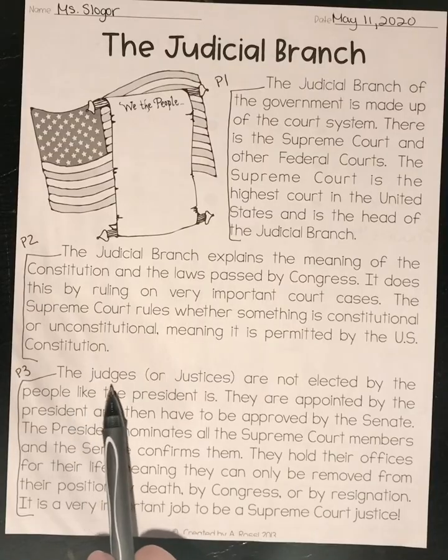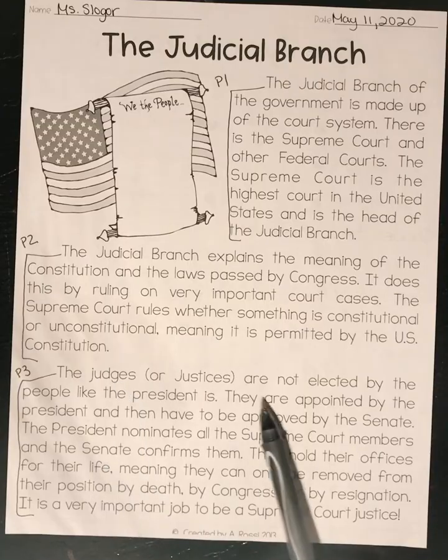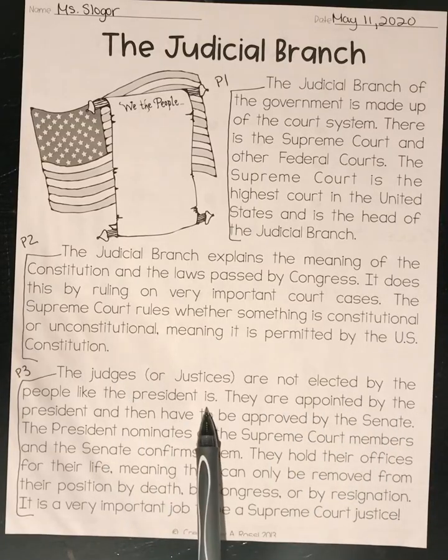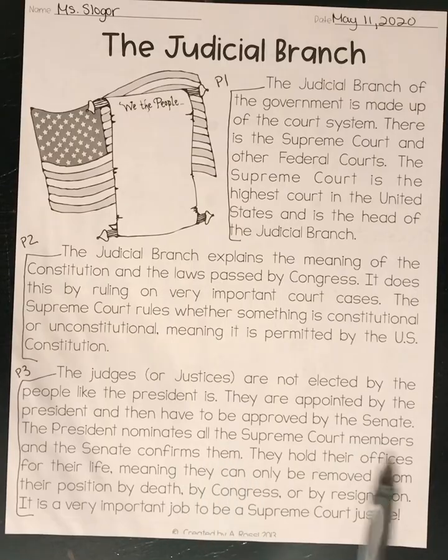The judges or justices, so justices is another word for judges, are not elected by the people like the president is. They are appointed by the president and then have to be approved by the Senate. The president nominates all the Supreme Court members, and the Senate confirms them. They hold their offices for their life, meaning that they can only be removed from their position by death, by Congress, or by resignation. And resignation just basically means that you quit. It is a very important job to be a Supreme Court justice or judge.